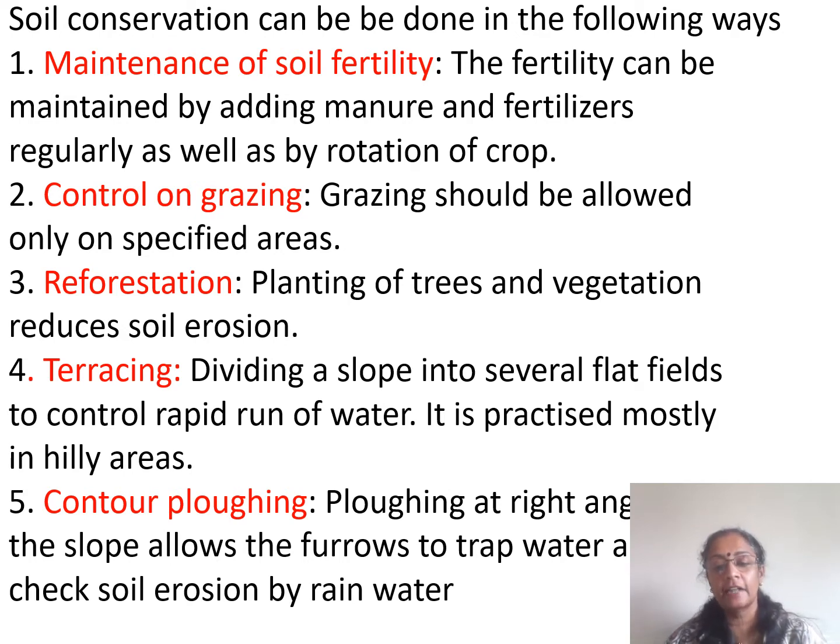We can use a terrace type of farming method whereby the hill slopes are cut into different levels and farming is done at these levels. Regrowing of plants, trees and vegetation helps to prevent soil erosion. Even controlled grazing in certain areas will help prevent the fertility of the soil from being destroyed. Instead of adding more and more fertilizers and manure into the soil, we can try crop rotation, whereby different types of crops are grown on the same soil.